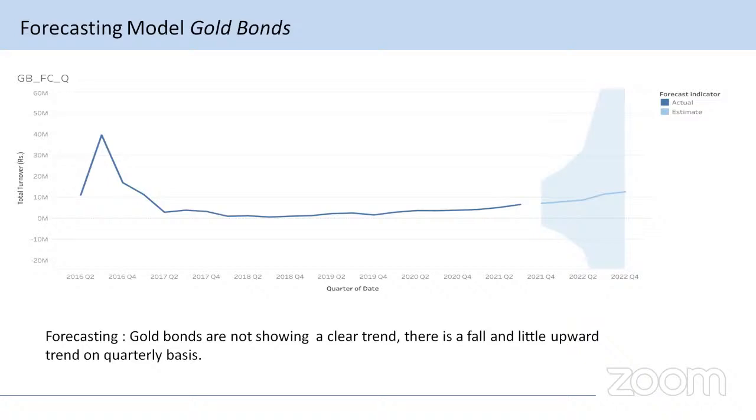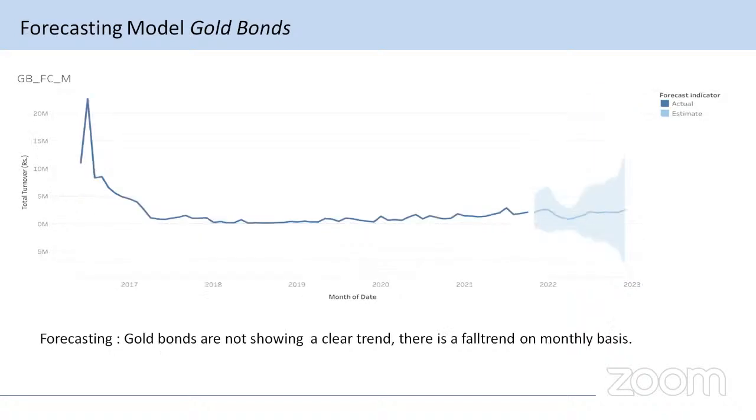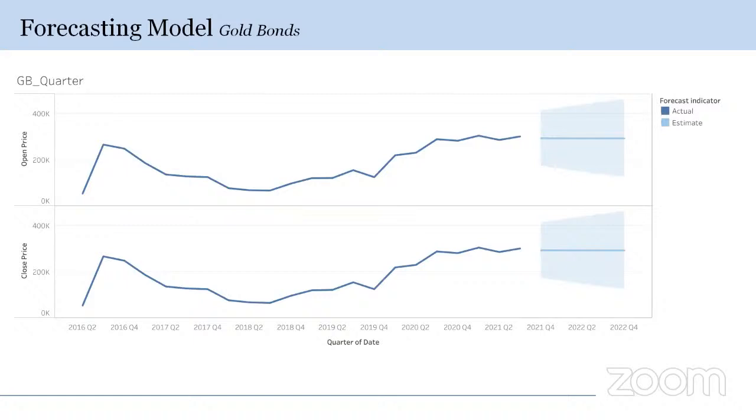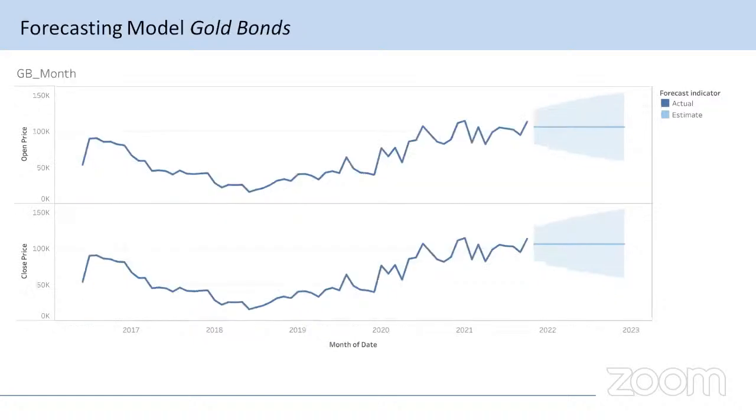Gold bond is not showing a clear trend. There is a fall and a little upward trend on a quarterly basis. Gold bond is not showing a clear trend. There is fluctuation on the monthly basis. Forecasting on the basis of the open price and close price on a yearly basis. Move to the next slide. And for quarter-wise basis, and month-wise basis.